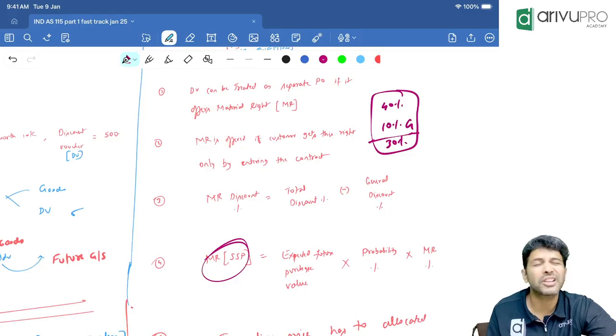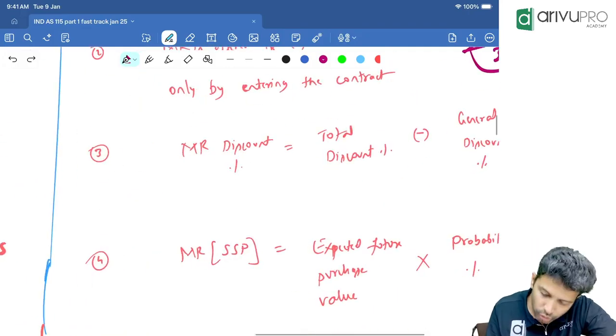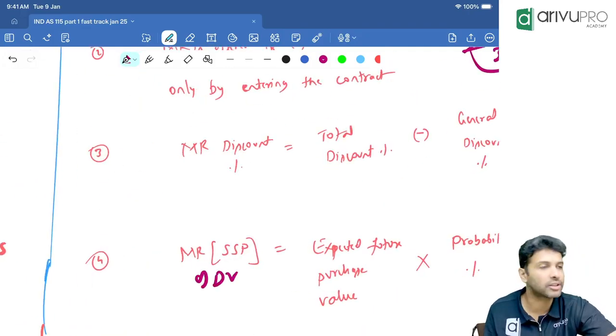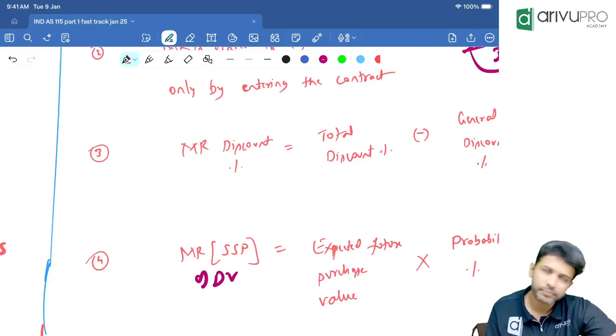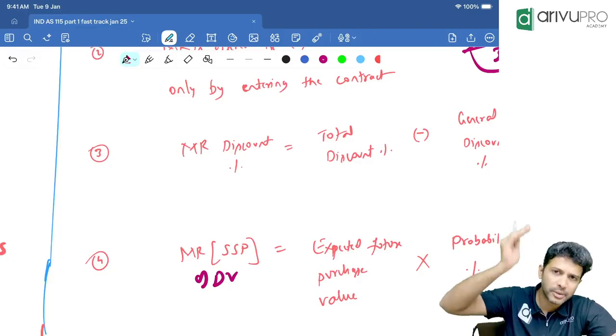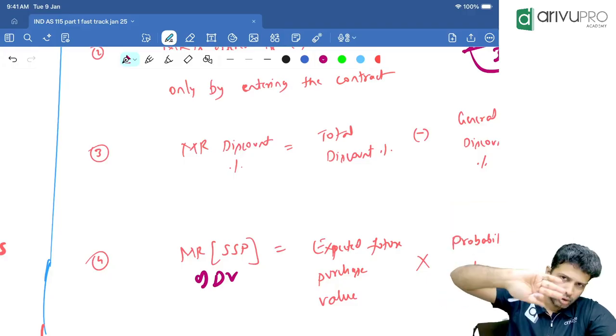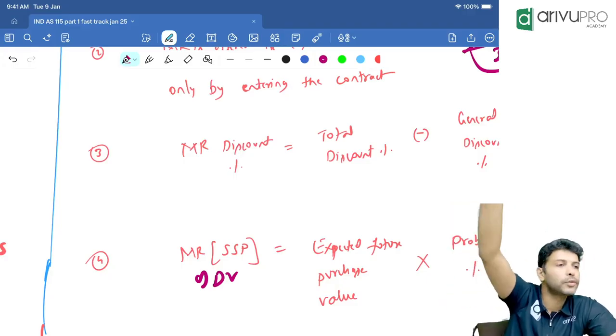How do you find out the SSP first of all? Full form is standalone selling price. So you need to find the standalone selling price of the discount voucher. How do you get that? Now, can the customer redeem this discount voucher now or in future? This discount voucher can be redeemed only for a future purchase.